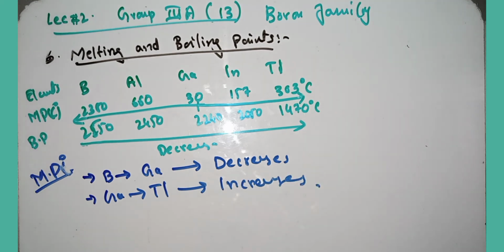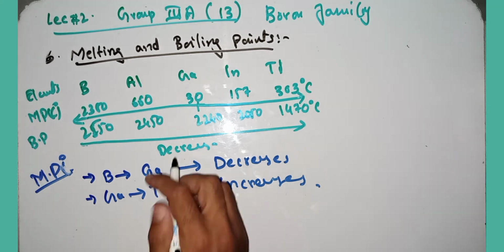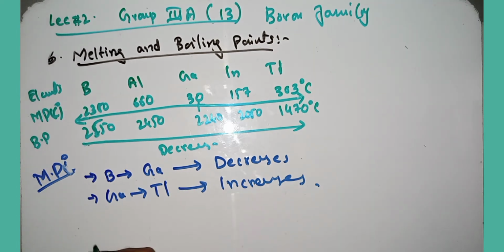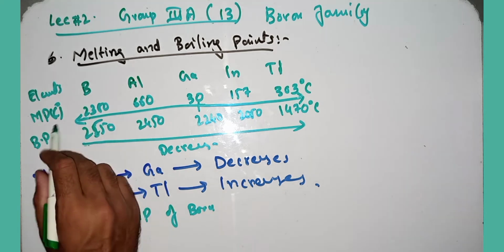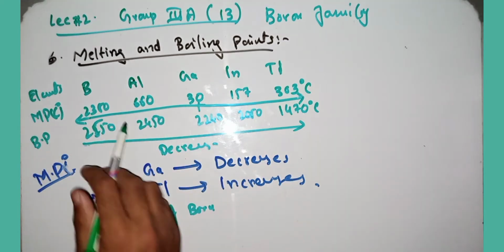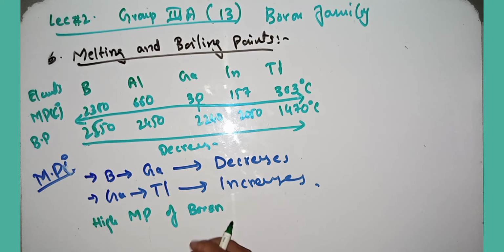Why is this happening? The melting point decreases from boron to gallium and then increases. Why does boron have a very high melting point as compared to all the other elements in the same group? If you have any answer to this question, you can answer me in the comment section. I will reply. Just pause the video and answer me.